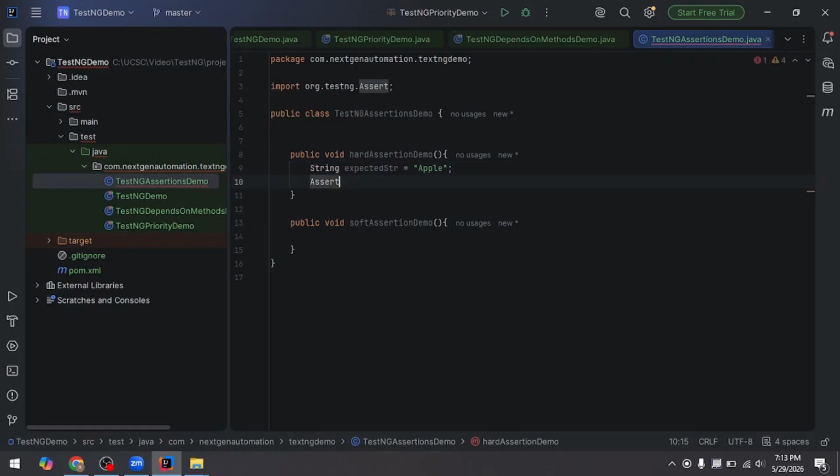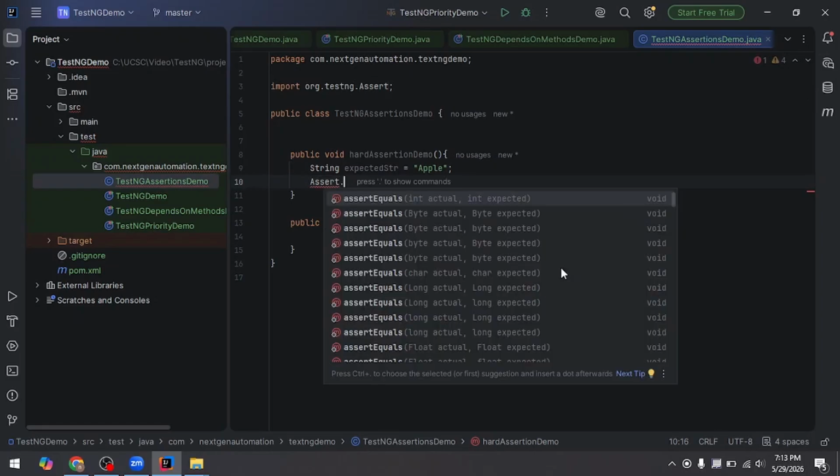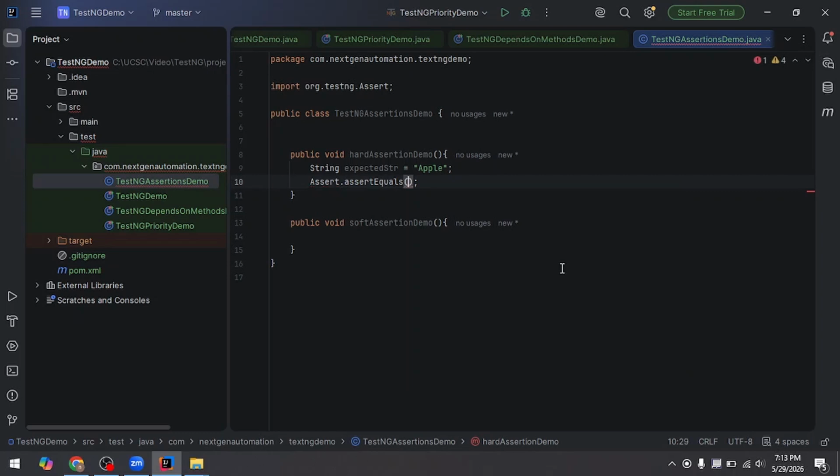Here I can say Assert.assertEquals, then I need to give the actual value. The actual value I just pass as apple, and the expected value I pass as expected str.